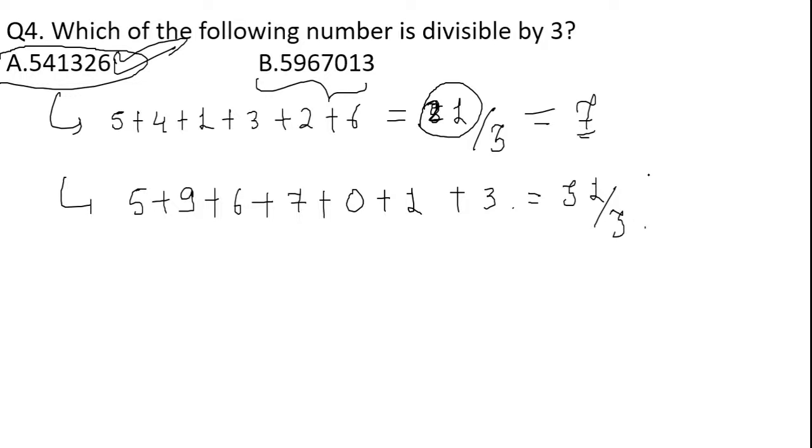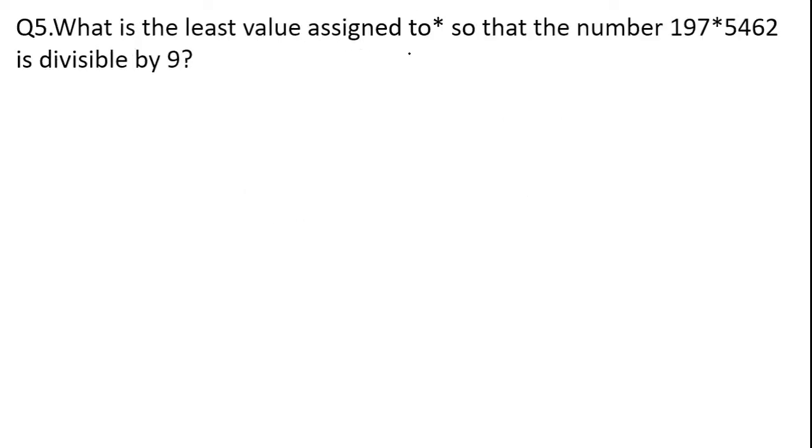Now we know 31 is not divisible by 3, hence we can conclude that this number is not divisible by 3. Simply take the summation of all the digits in the given number, and divide whatever summation comes by 3. If the summation is divisible, then the whole number will be divisible by 3. If it is not divisible, then the whole number will not be divisible by 3. This is what we have learnt.